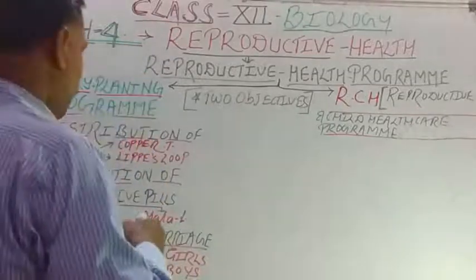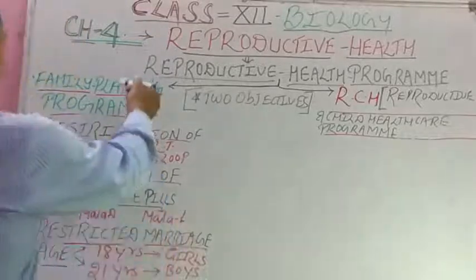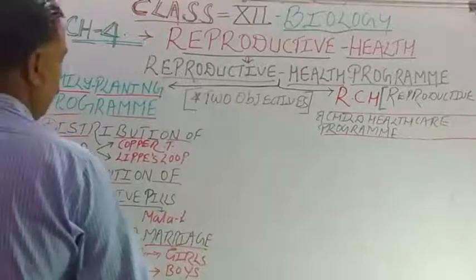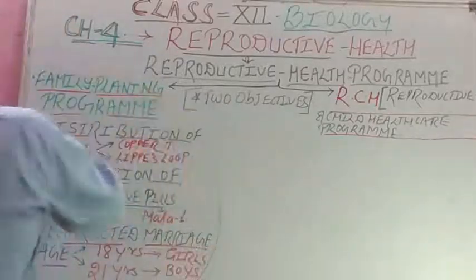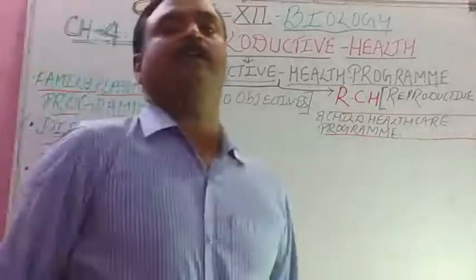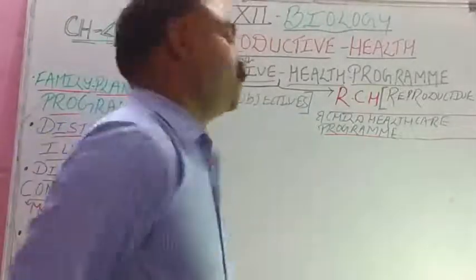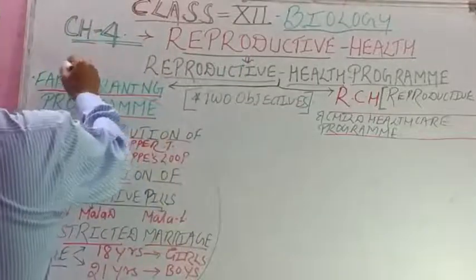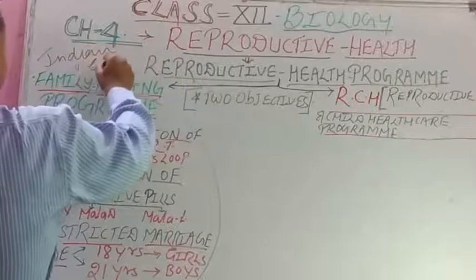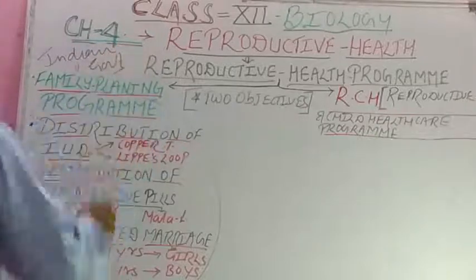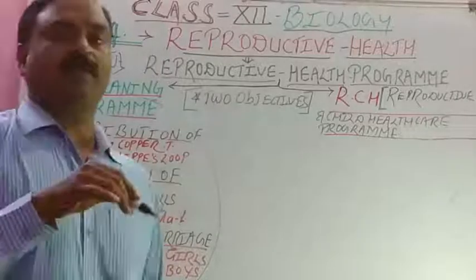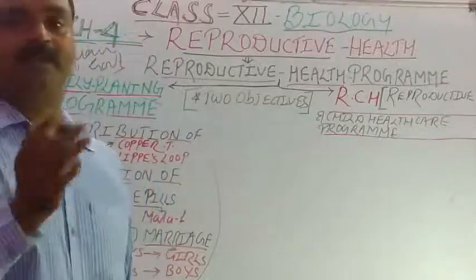Now, these three objectives under the family planning program can be asked in another question, that is, write any two roles of the Indian government to control population. The answer will be the same: distribution of IUDs, distribution of contraceptive pills, and restricted marriage age.